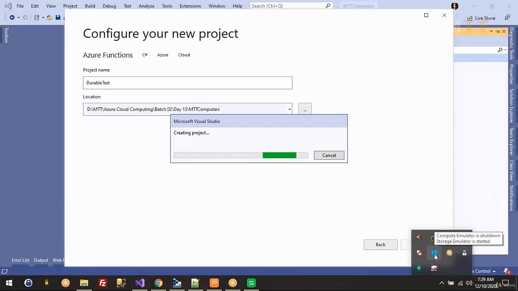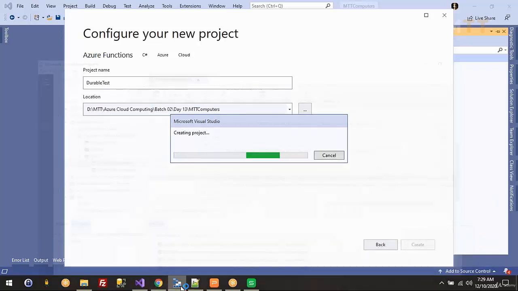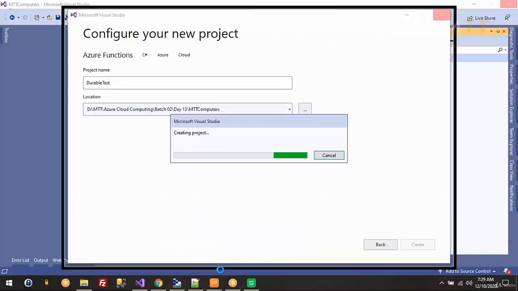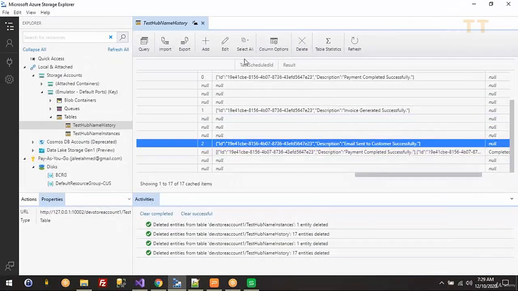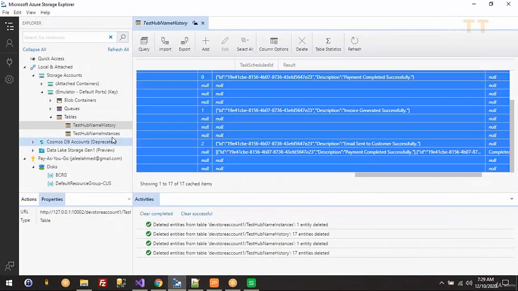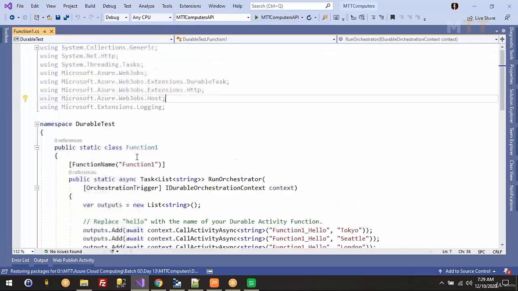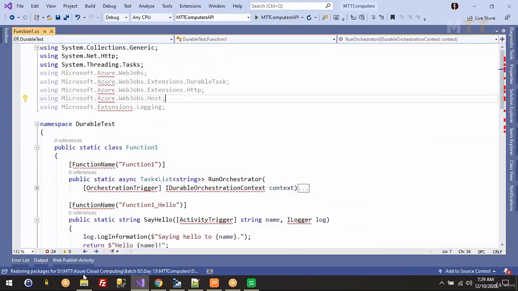It would be running something like this. Once you run this Storage Explorer, it will be running locally in your system. So meanwhile, let me just, okay, it is generating the code here. It's done. It's restoring the packages from NuGet. Just wait for a minute here.